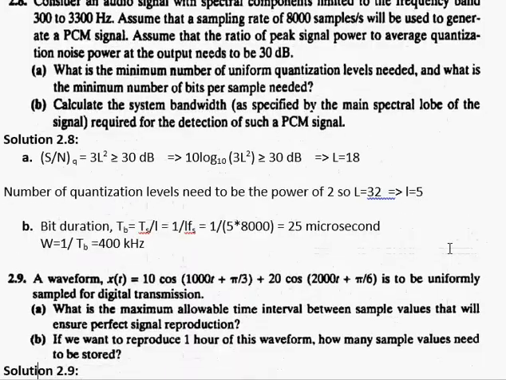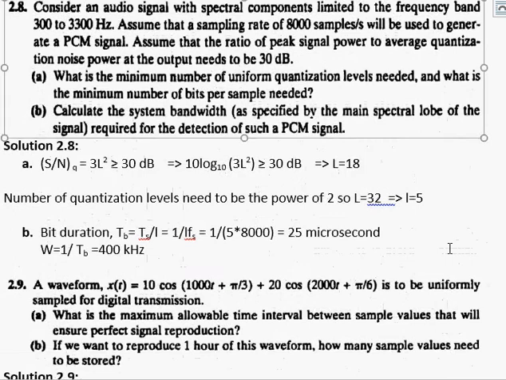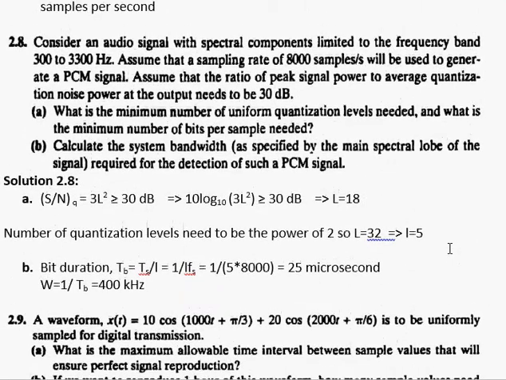So moving on to problem number 2.8, it says: consider an audio signal with the spectral component limited to the frequency band 300 to 3300 Hz. Assume that a sampling rate of 8000 samples per second will be used to generate a PCM signal. Assume that the ratio of peak signal power to average quantization noise power at the output needs to be 30 dB. Part A says: what is the minimum number of uniform quantization levels needed and what is the minimum number of bits per sample needed.